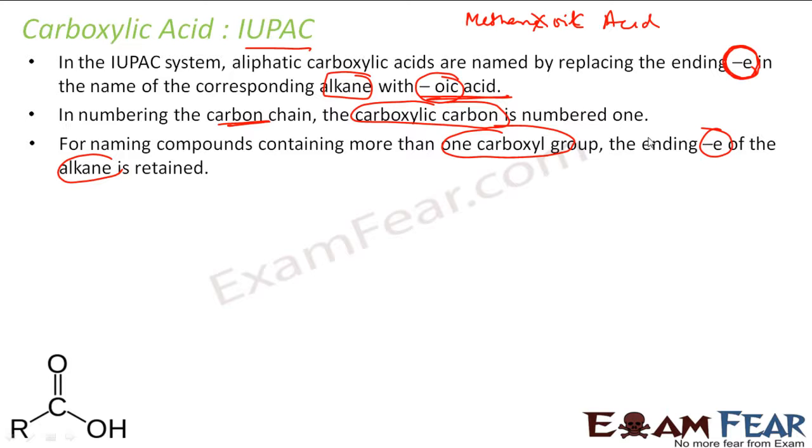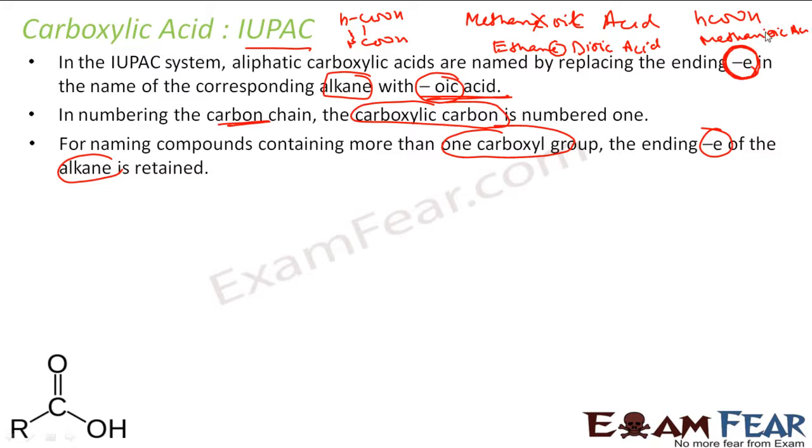For example, HOOC-COOH: this is ethanedioic acid, right? So the name of this compound is ethanedioic acid. You see this E is retained here. But if you talk about HCOOH, it is methanoic acid.